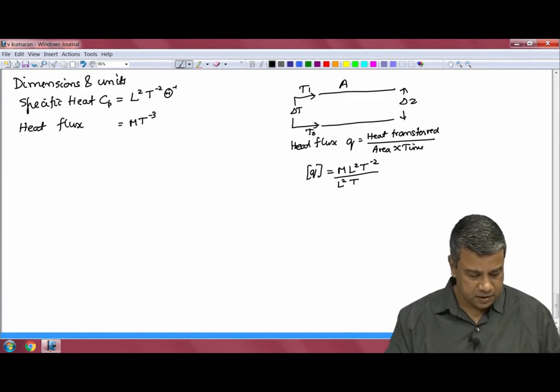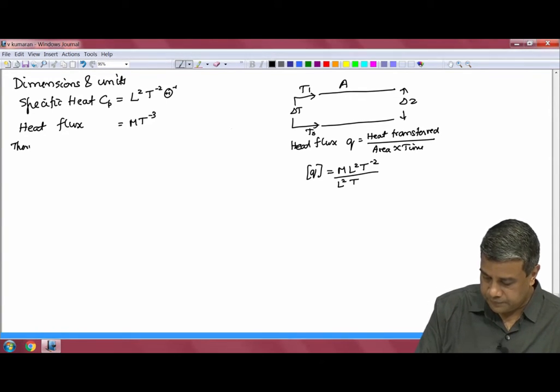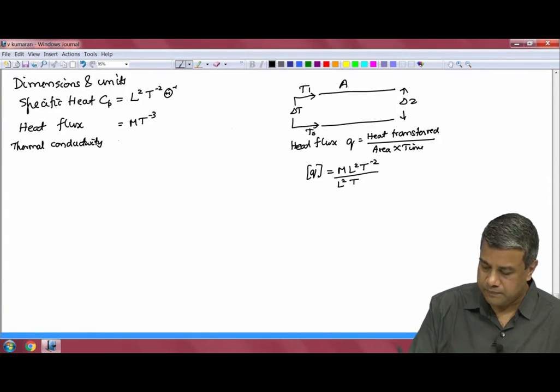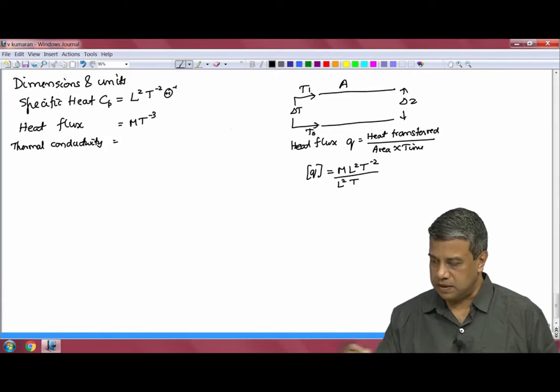Now, next, what is the dimension of the thermal conductivity? That we obtain from a relation which contains the thermal conductivity in it, in which we know all the other quantities.